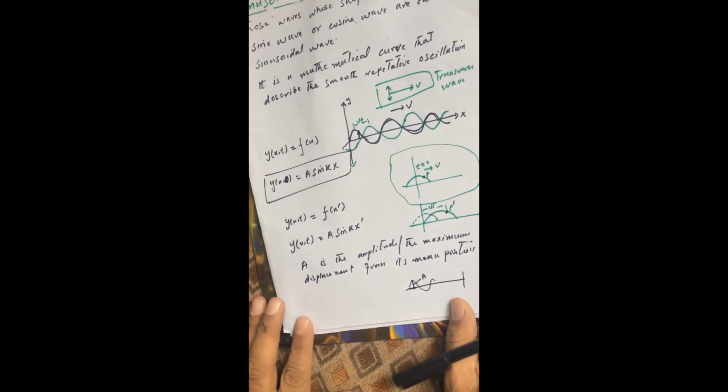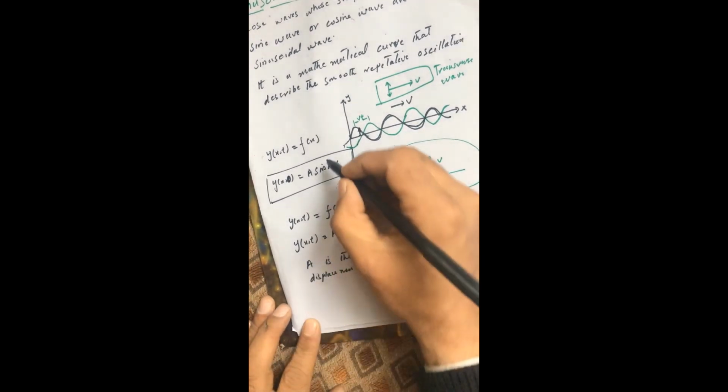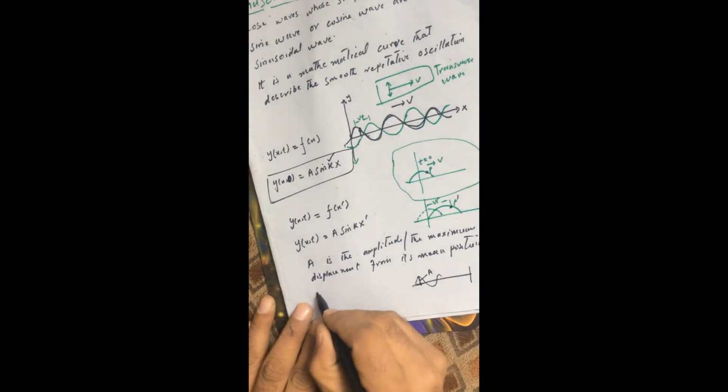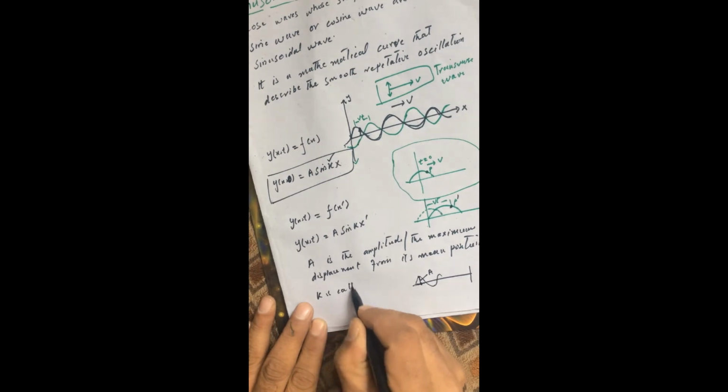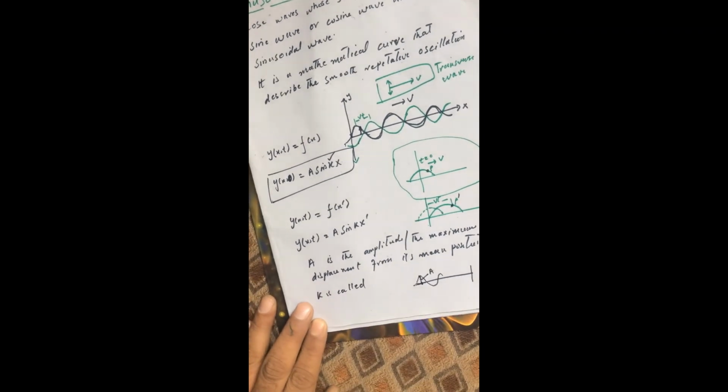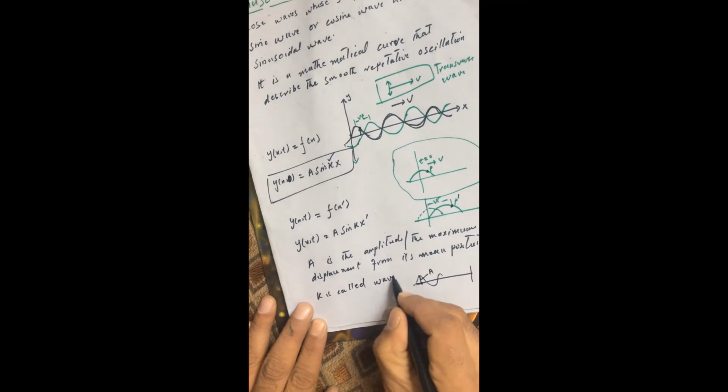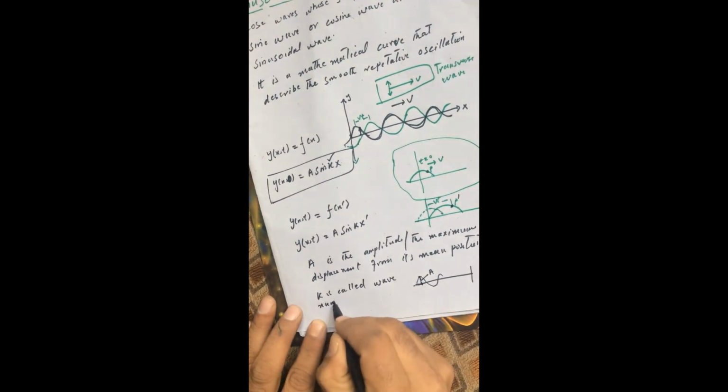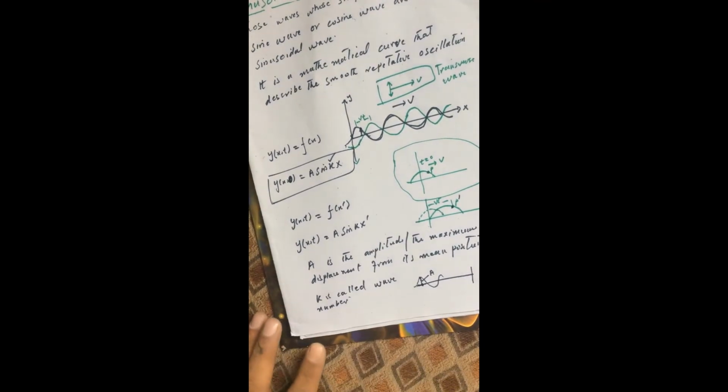And here we introduce another factor, which is k. k is called the wave number. What is a wave number?